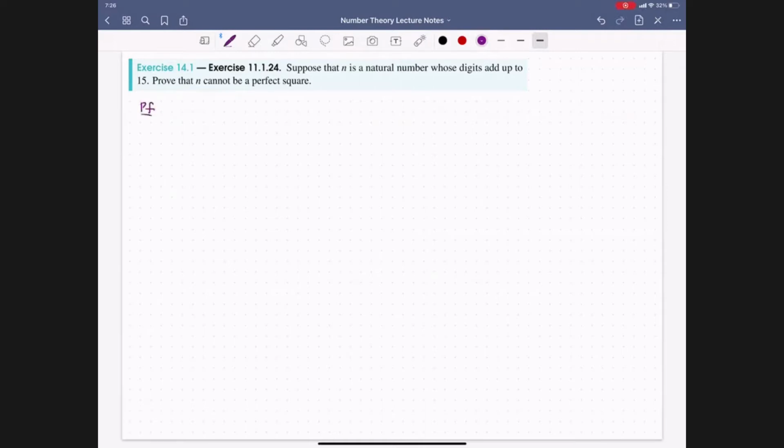Let's go about this by contradiction. Towards a contradiction, suppose n is a perfect square. So if n is a perfect square, that means that there exists some integer k such that n is equal to k squared. So we have n equal to k squared over here.